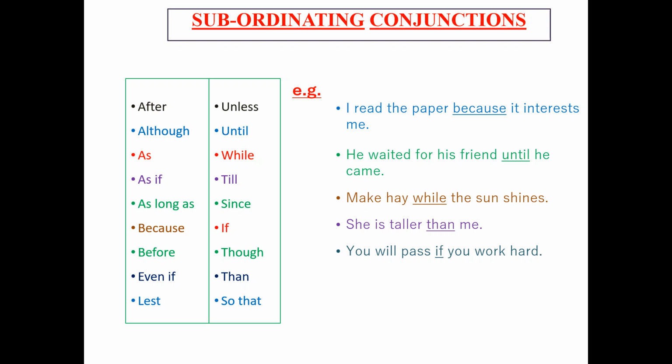Second, he waited for his friend until he came. So again, similarly, one statement is dependent on the other, and so the subordinating conjunction is until. Make hay while the sun shines. She is taller than me. You will pass if you work hard.